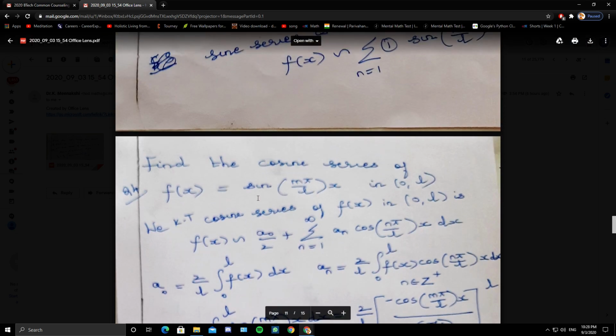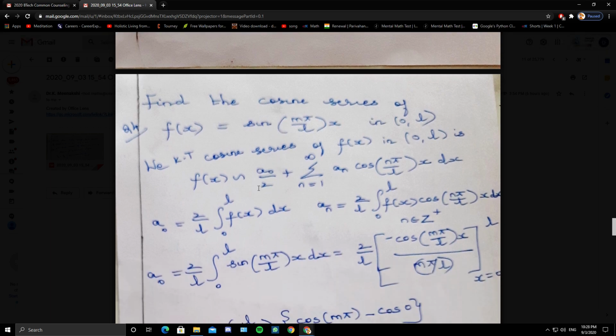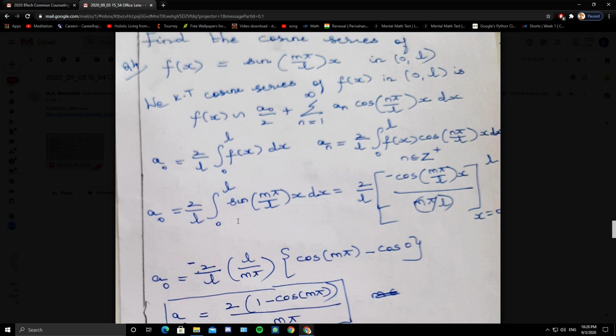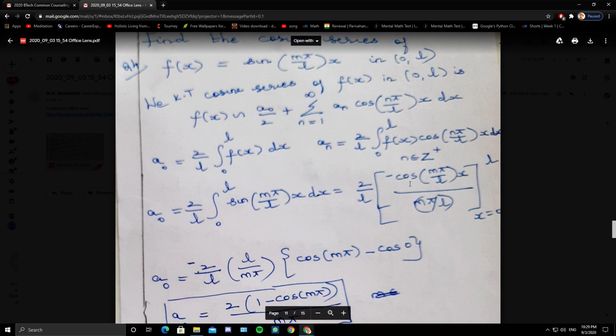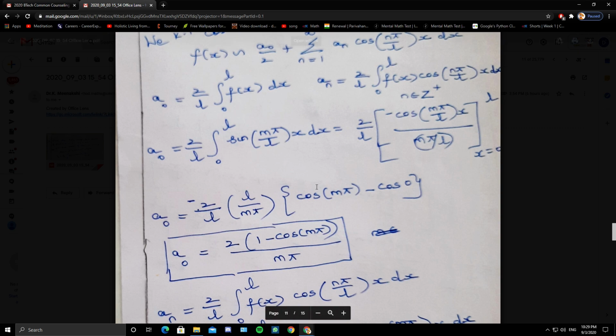I repeat, we are asked to find the cosine series for this function. So cosine series is identical with the Fourier expansion of an even function. So write the formula a naught, an. A naught is 2 by L integral 0 to L sine of m pi by L x dx. So the integral of sine is minus cos. Here we have taken the reciprocal. So L gets cancelled. Then I have taken minus inside. So 2 by m pi into (1 minus cos m pi).